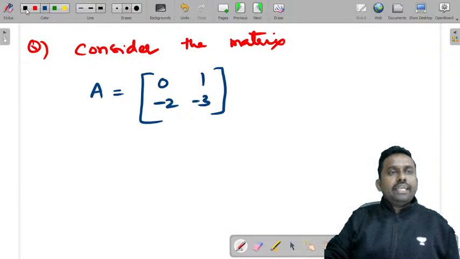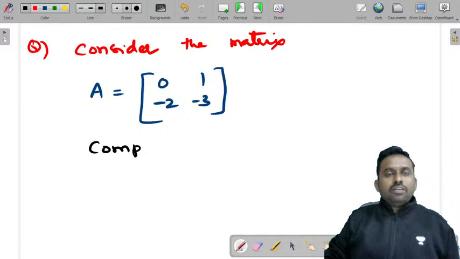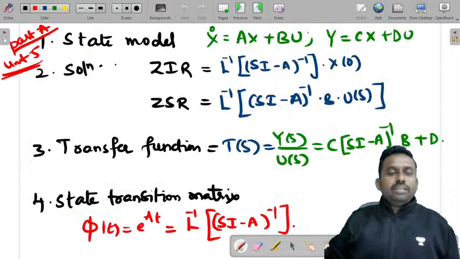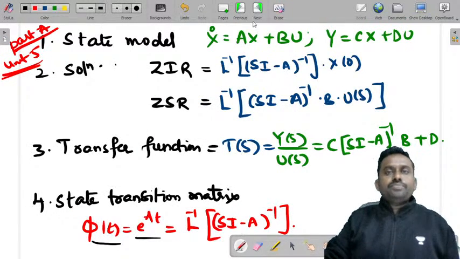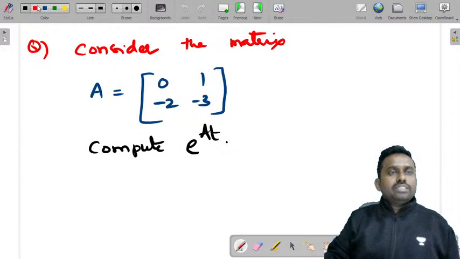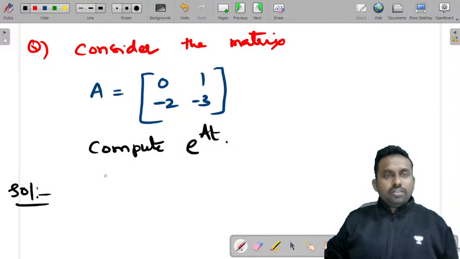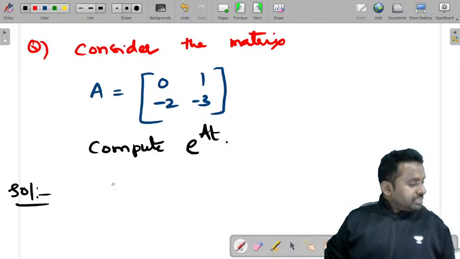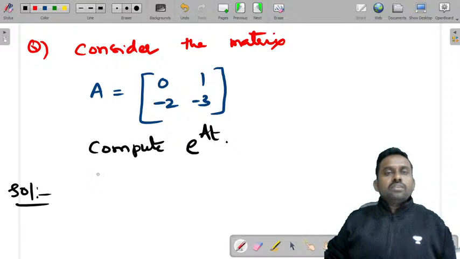Compute e power At. And we have seen what e power At is. It is phi of t. So this is a question, and we'll try to write its solution.